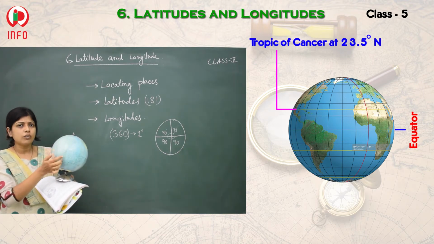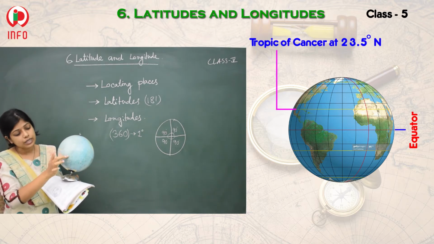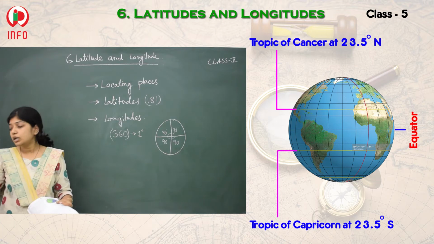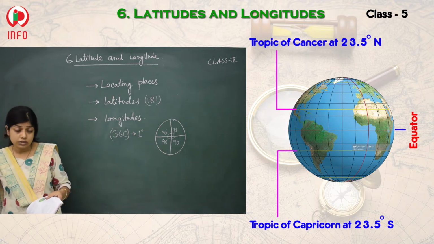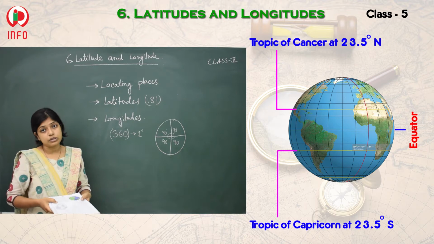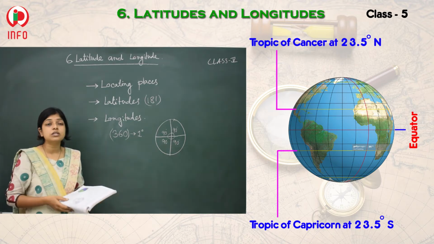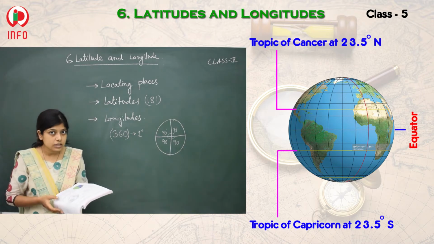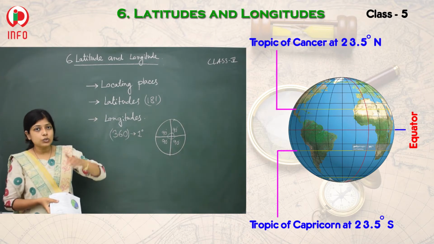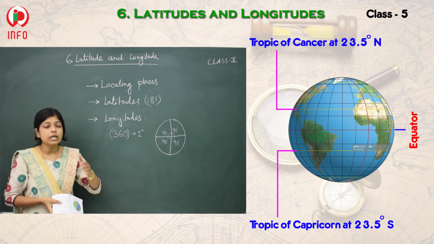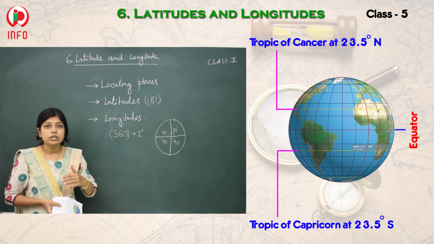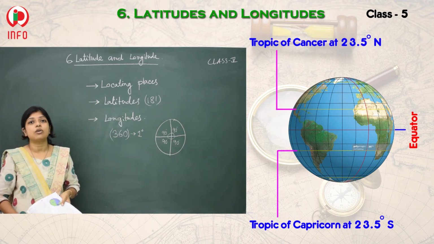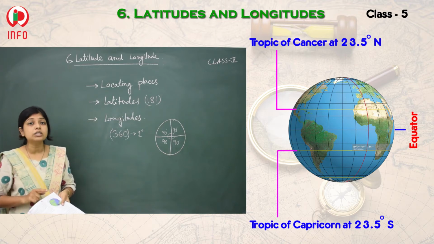And the same kind of tropic line is there below the equator, 23.5 degree south also is there. Which one is situated 23.5 degree north? That one is called the Tropic of Cancer, and which one is situated 23.5 degree south? That one is called the Tropic of Capricorn. So these two are very important lines.